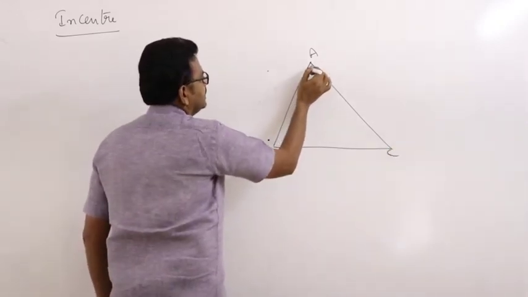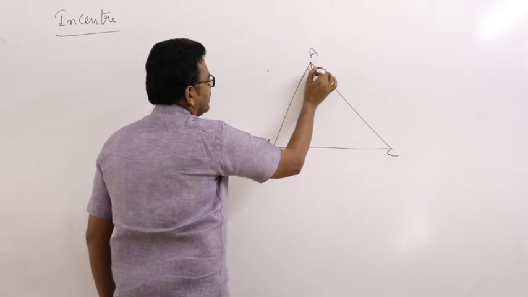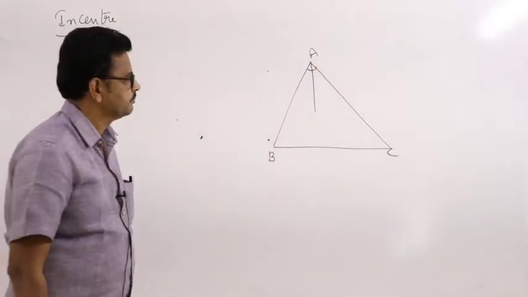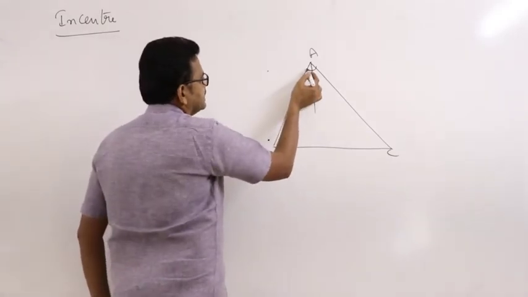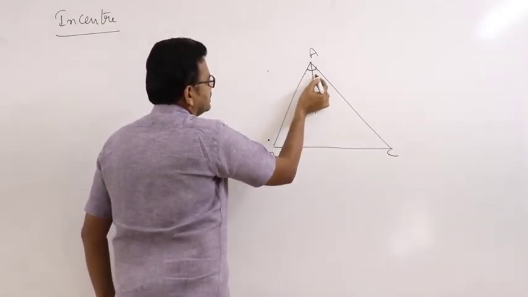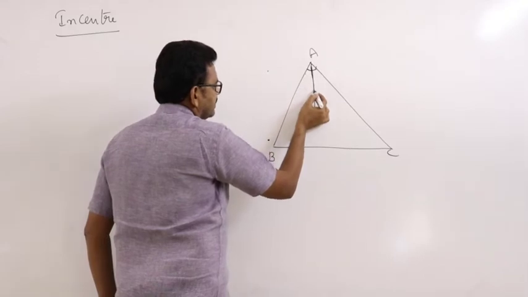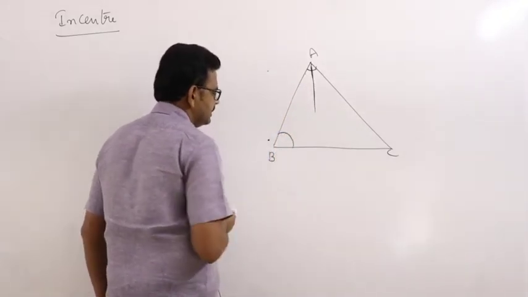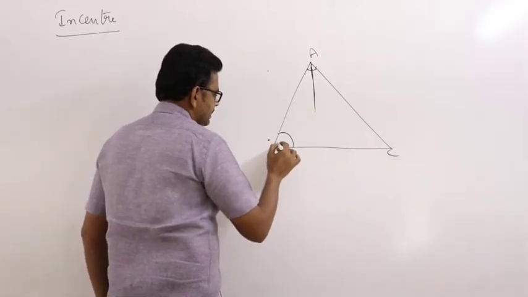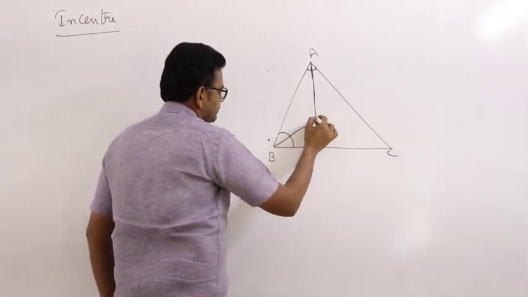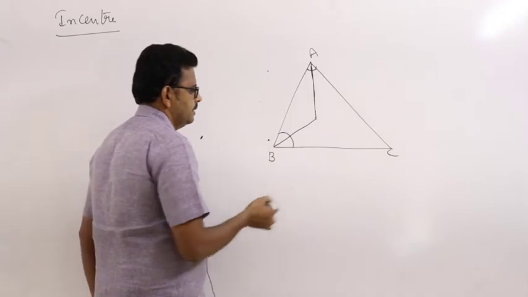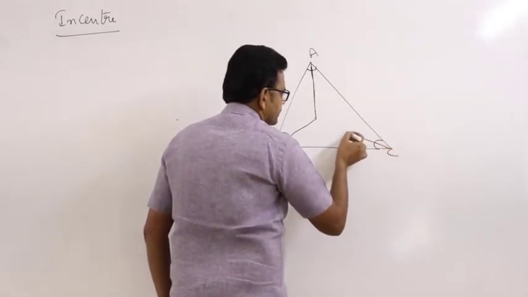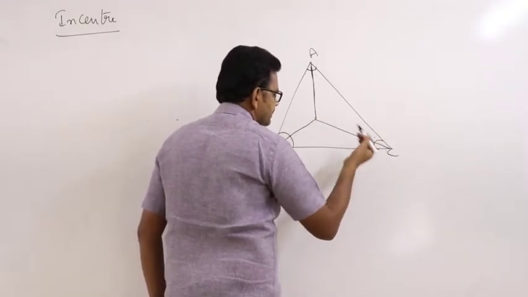This is the internal angular bisector. Suppose if it is 60 degrees, this is 30, this is 30. Suppose this is some 70 degrees, this is 35, 35 degrees. Suppose this is 50 degrees, this is 25, 25.